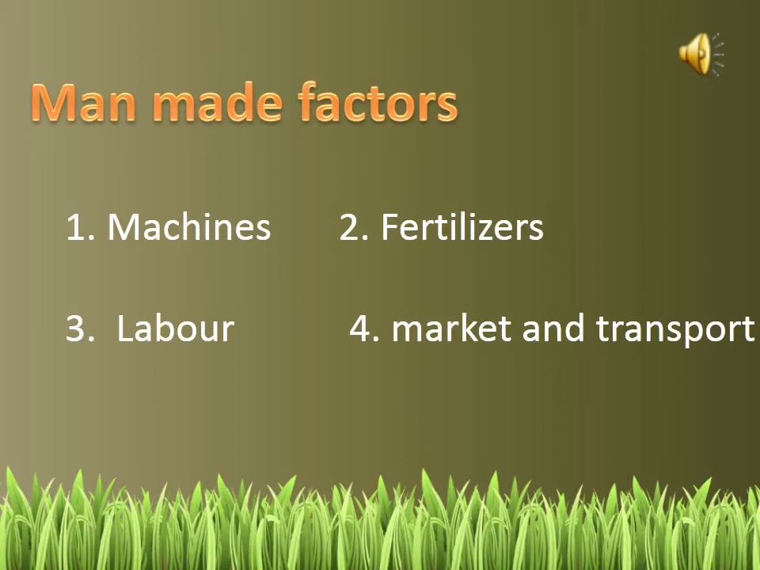Now the last one is market and transport. Transport facilities are required for the movement of agriculture products from agriculture fields to market. Market is essential to sell the surplus production by the farmers.